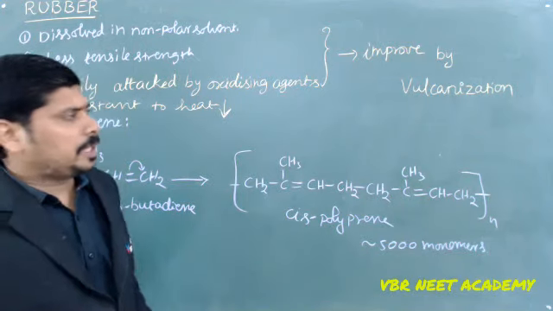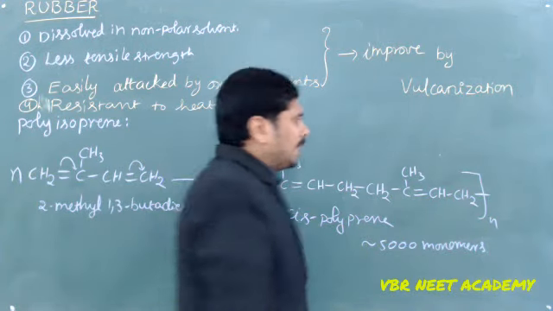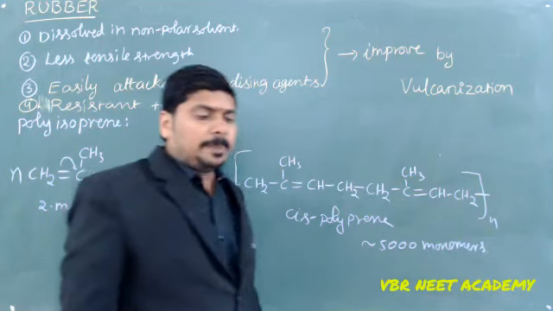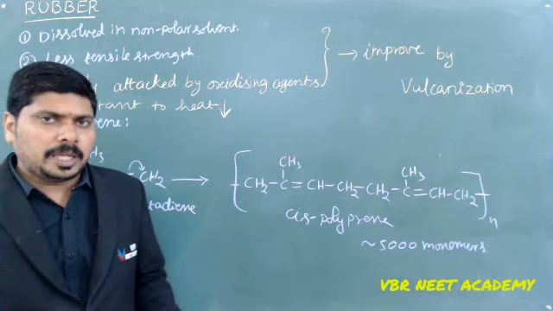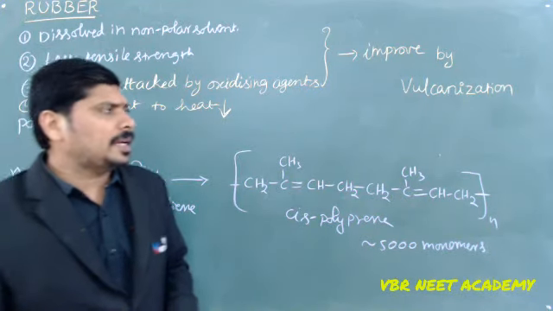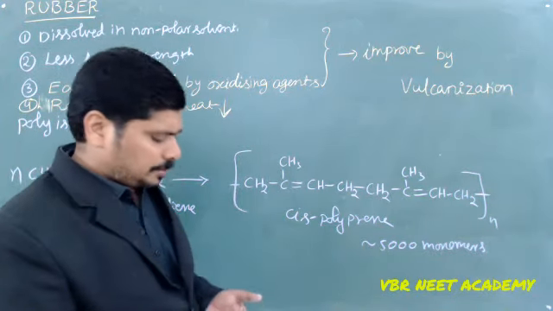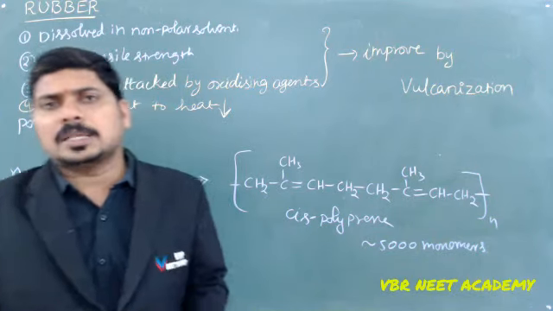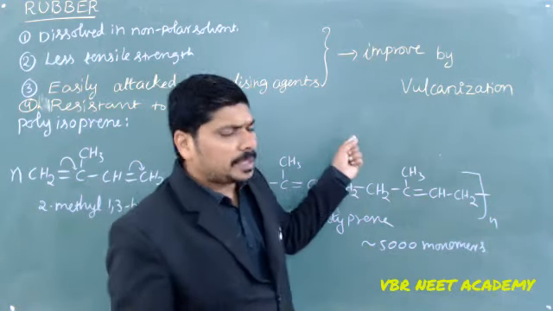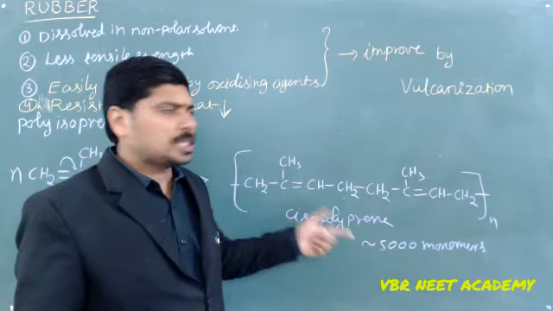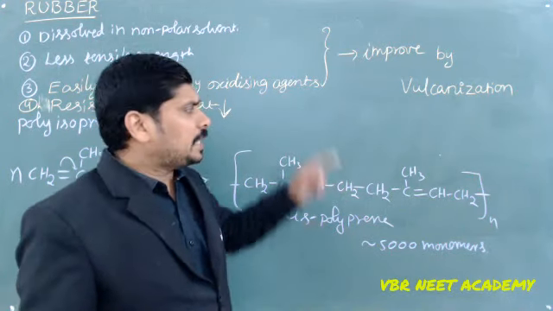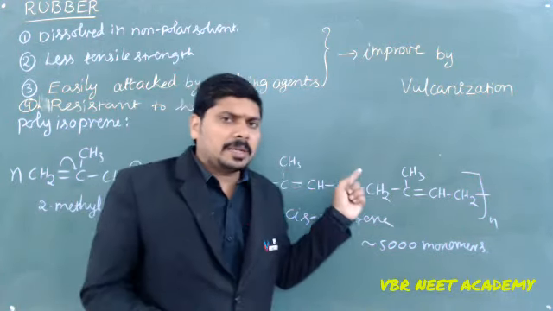It is nothing but heating of rubber in the presence of sulfur, and as a catalyst we are using either zinc oxide or stearic acid, which catalyzes the sulfur addition to your rubber, and that rubber gets vulcanized.